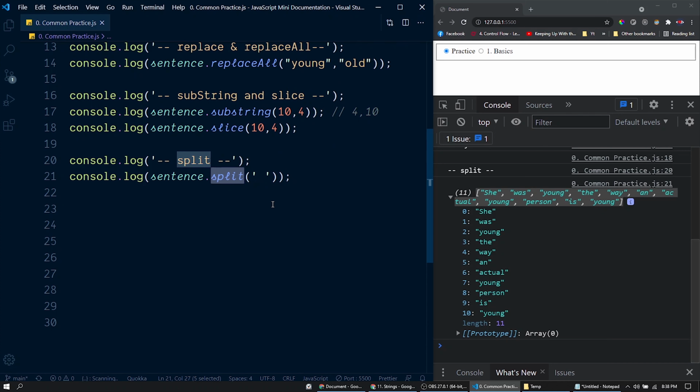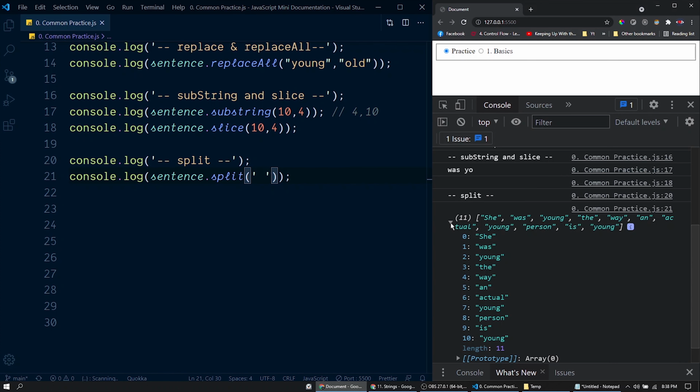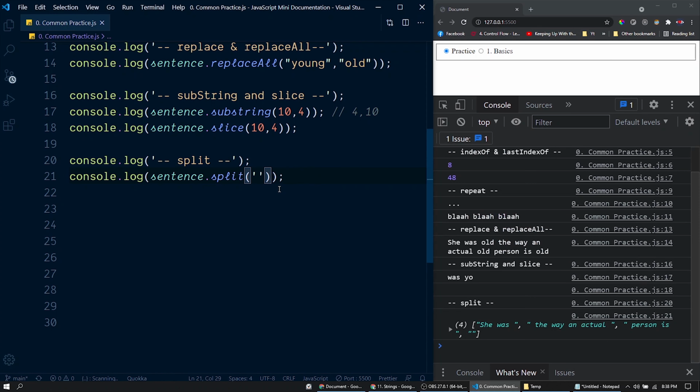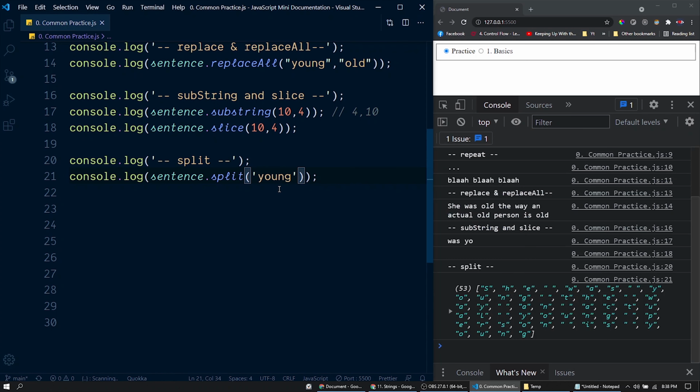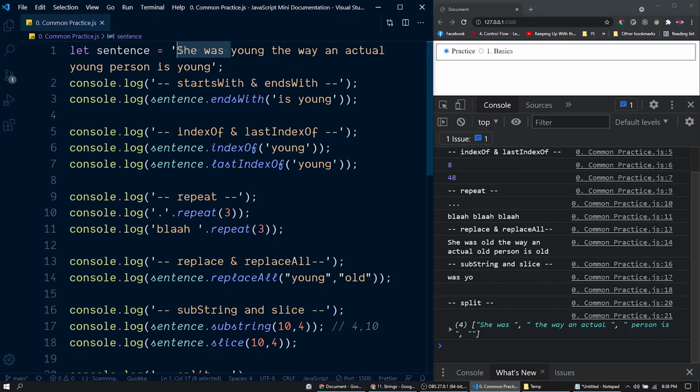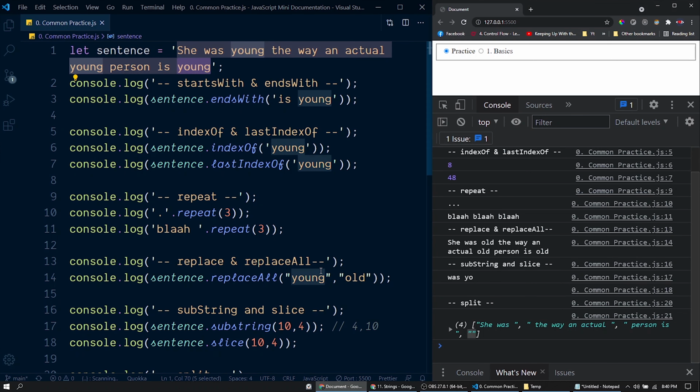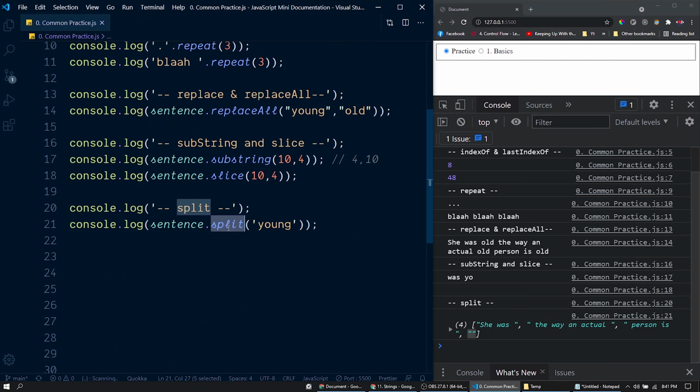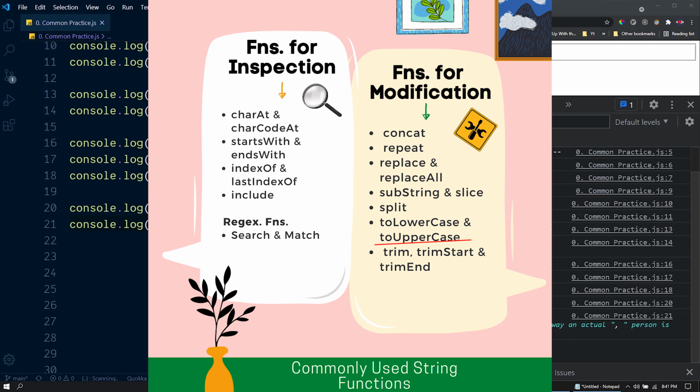So this function split the string with the given substring, and the result will be in the form of an array. Let's try to split this string with this word young. So the first split happened here, she was, and then this young is used for the split operation. And then after that, the way and actual is another string, and here we have the final split. After this last young, we don't have anything else, so that's why we have an empty string left here. So that's how a split function works. This function will make more sense once you learn JavaScript arrays. For now, let's move to the next functions.